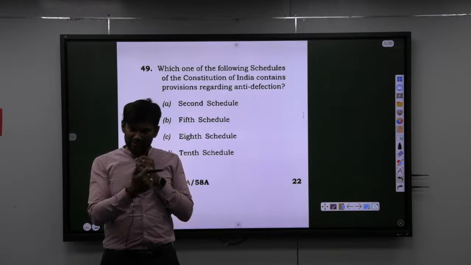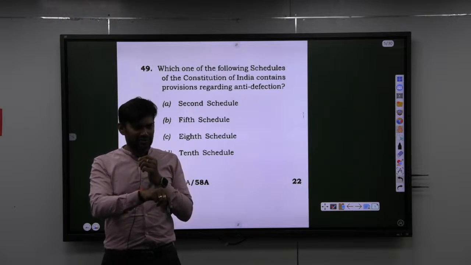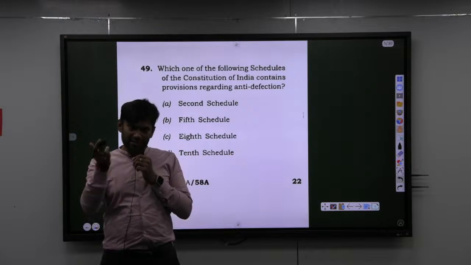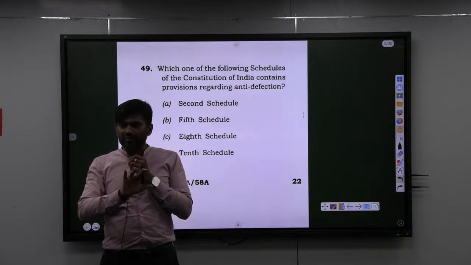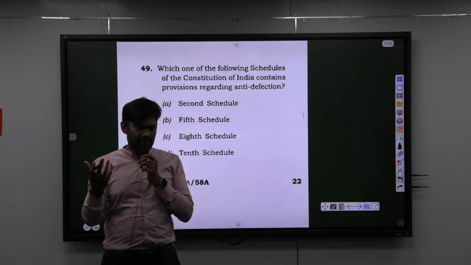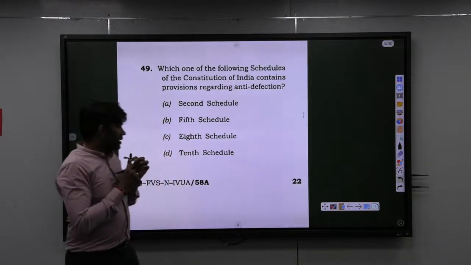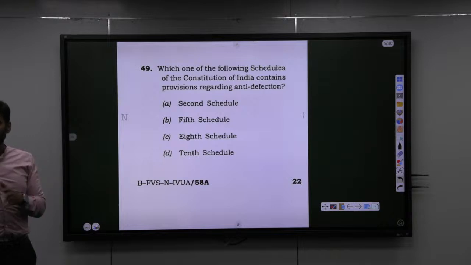minister. So anti-defection law came in 1985. What did they bring in the 91st amendment? They brought two extra provisions in it. One, the total strength of the council of ministers cannot be more than 15% of that of Lok Sabha. The other provision also under 91st amendment, any person who is disqualified under anti-defection law cannot be appointed as a minister or to any position of, like you can say, head of the boards etc. He can't be appointed to it. So see, these kind of things you will have to revise or focus upon what are the different ways the question can be asked. Okay, so remember 10th schedule.